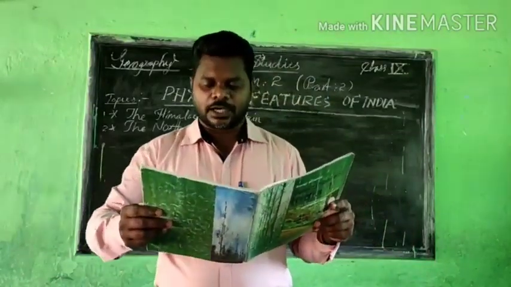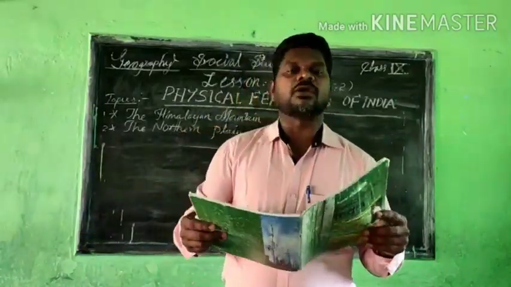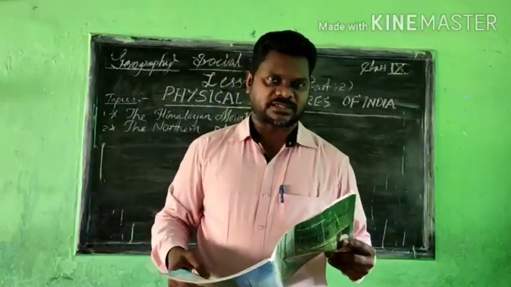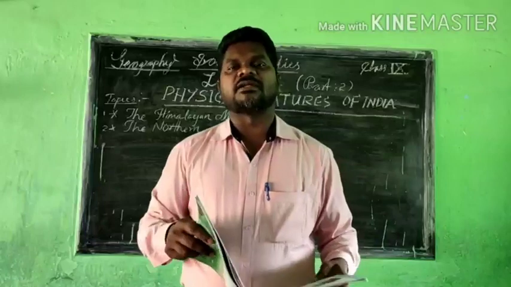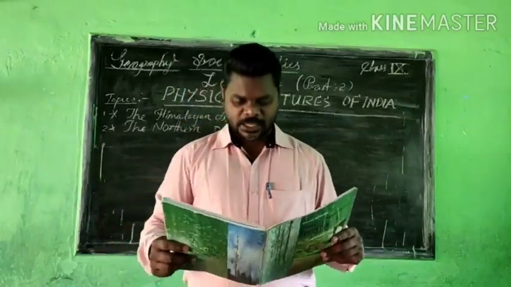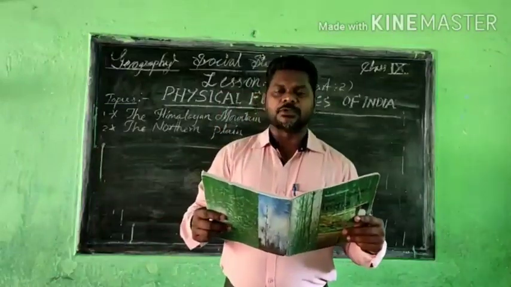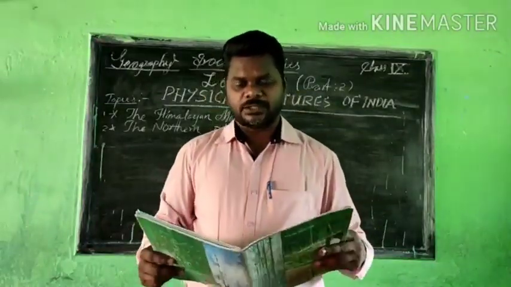Here we get information like this: the Northern Plain is broadly divided into 3 different sections. The first section is the western part of the Northern Plain.